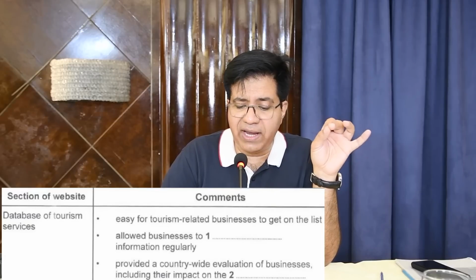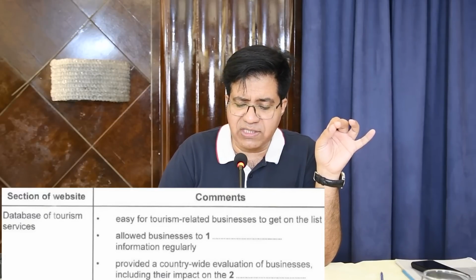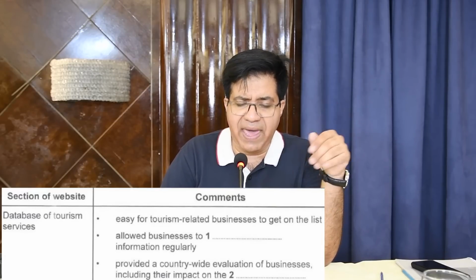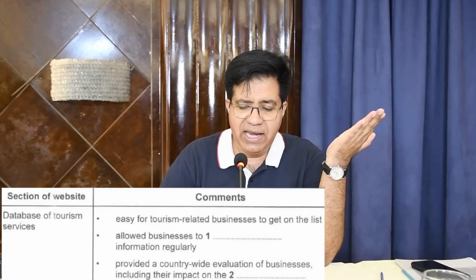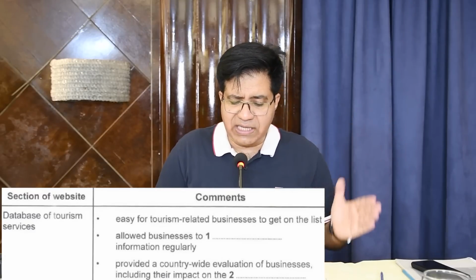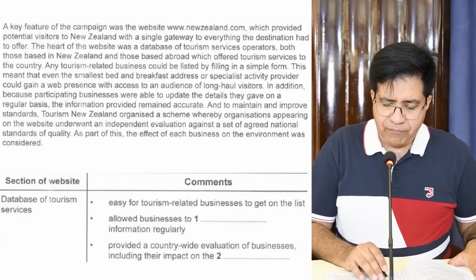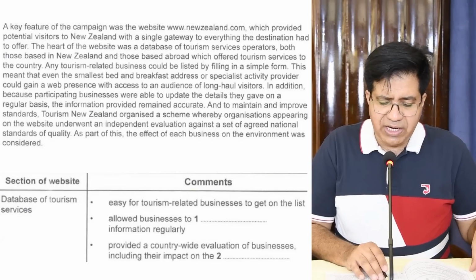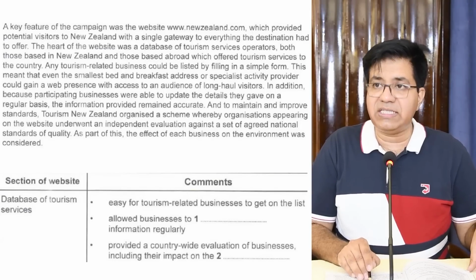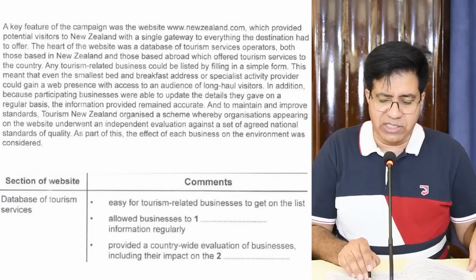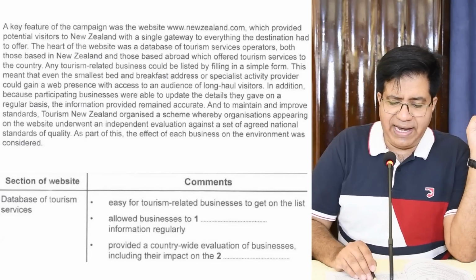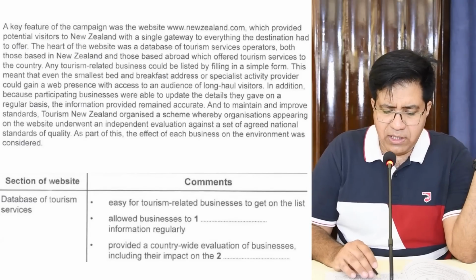Businesses, well done. Providing a countrywide evaluation of businesses, including their impact on... Now, they will use the synonym of impact, and then they will be the answer. Please come back to the same paragraph. Second paragraph, I'm reading it from the third last line. Tourism New Zealand organized. Found it? Okay, please follow me. Look at your neighbor also and just follow. Tourism New Zealand, second paragraph, fourth last line.